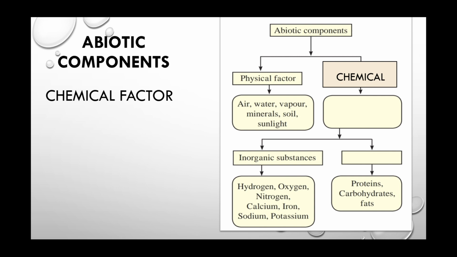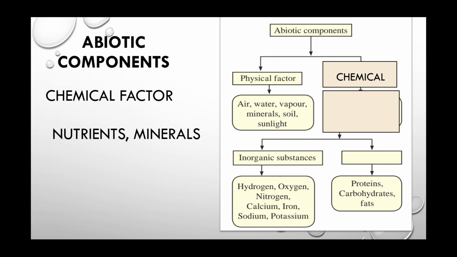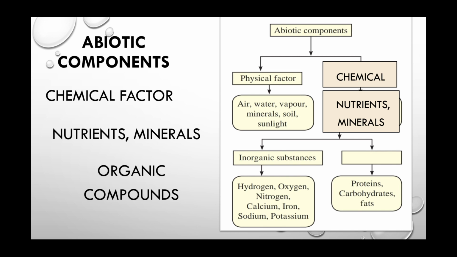Now the physical factors are air, water, vapor, minerals and so on. While in the chemical factors, nutrients and minerals are included. That is, nutrients and minerals are the chemical factors. Clear? Now, these chemical factors, they are again divided into two groups. First one is the inorganic and second one it is organic compounds.